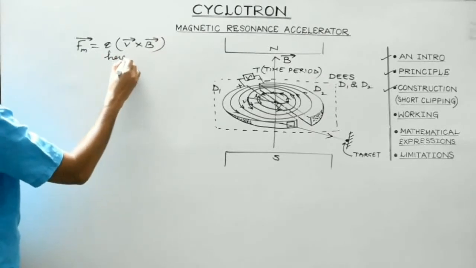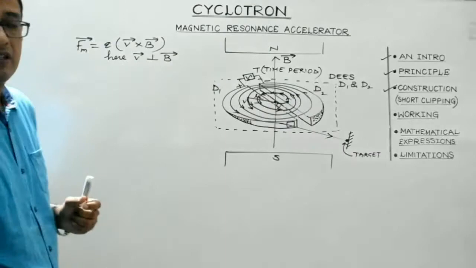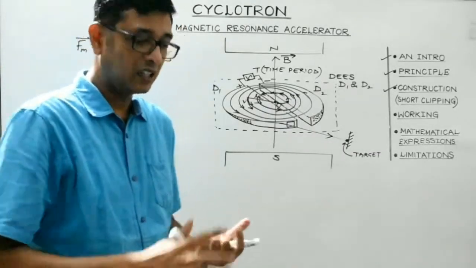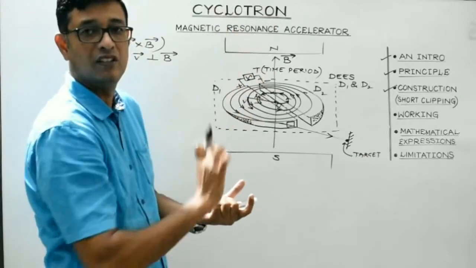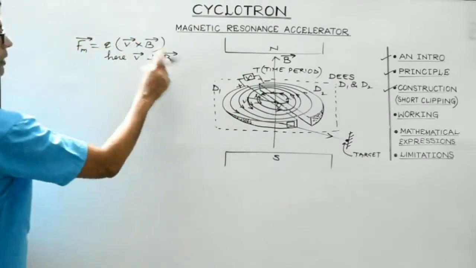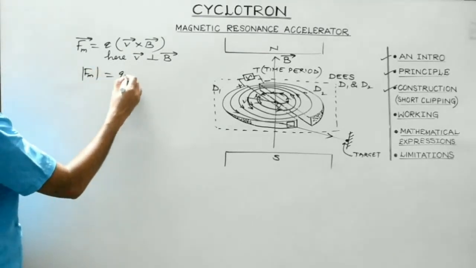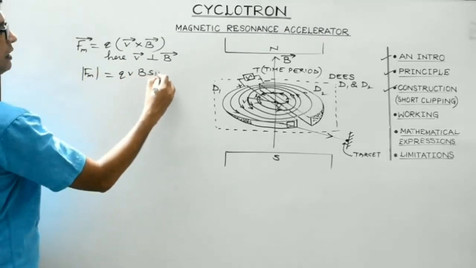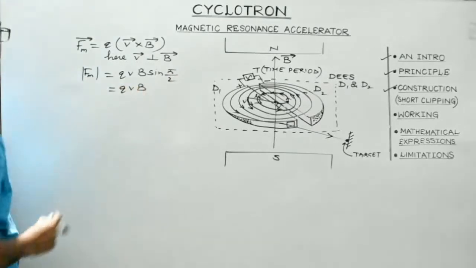Here, the velocity vector is perpendicular to the magnetic field. The direction of motion is in the horizontal plane, while the magnetic field is perpendicular. So v vector is perpendicular to B vector, and the magnitude of the magnetic force is q v B sin 90. Sin 90 is 1, so we get qvB.